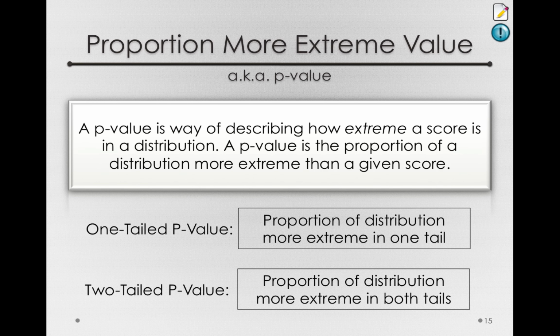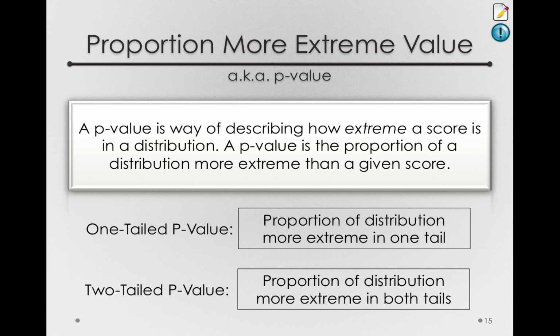Now, a two-tailed p-value isn't always an obvious thing to do, but suppose we're flipping a coin 100 times simply to find out whether the coin is biased. Suppose we get 60 heads. Well, that's 10 more flips than we expected by chance. But if we got 40 heads, that would also be 10 fewer heads than we expected by chance. That's just as much sampling error, but it's not in the same direction.